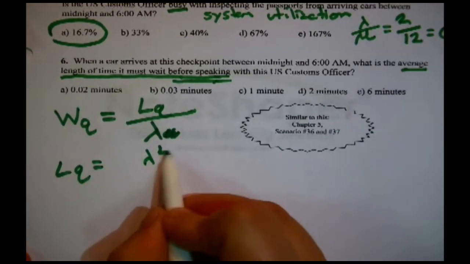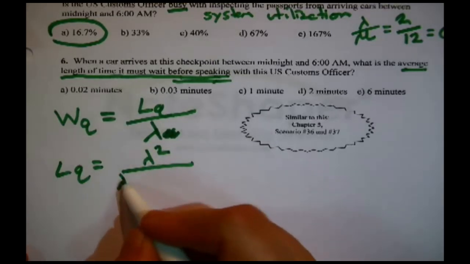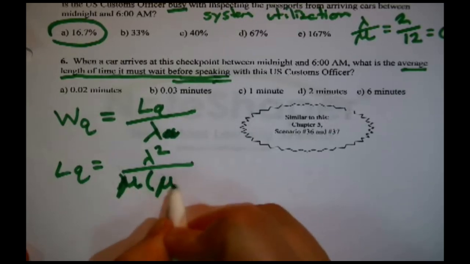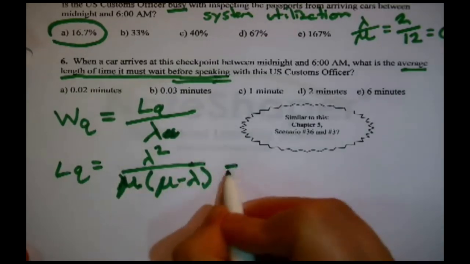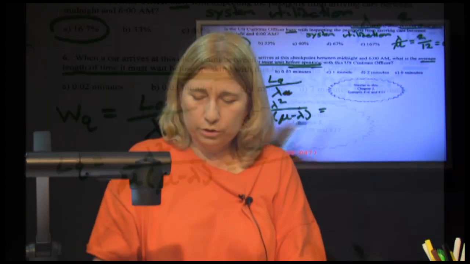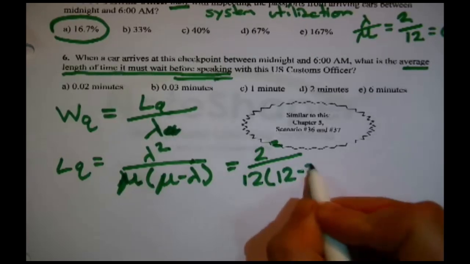Which means we first have to calculate LQ, which is lambda squared over mu times mu minus lambda. Let's fill it in. Lambda was 2, so that's 2 squared, 4.